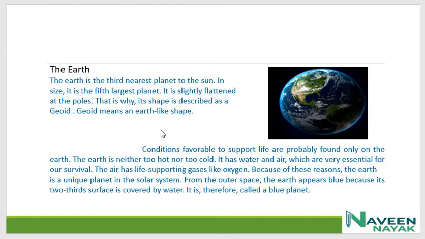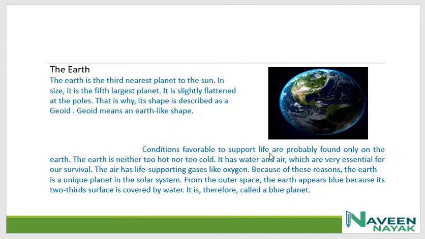Geoid means an Earth-like shape, because from childhood we have been learning that the Earth is in a circular shape, but actually it is not in a circular shape. It is a geoid shape. It is different from a circle shape.